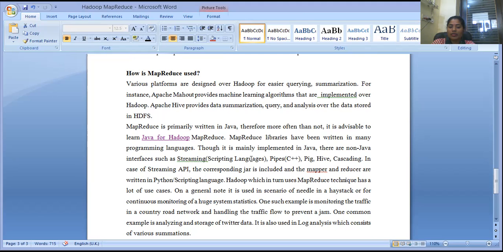Hadoop, which uses the MapReduce technique, has lots of use cases, and on a general note, it is used in scenarios like a needle in a haystack or the continuous monitoring of huge system statistics. One such example is monitoring traffic on a country's road network and handling the traffic flow to prevent a jam. One common example is analyzing and storing Twitter data. It is also used in log analysis, which consists of various summarizations. So this is basically MapReduce, and how the map is going to be reduced.